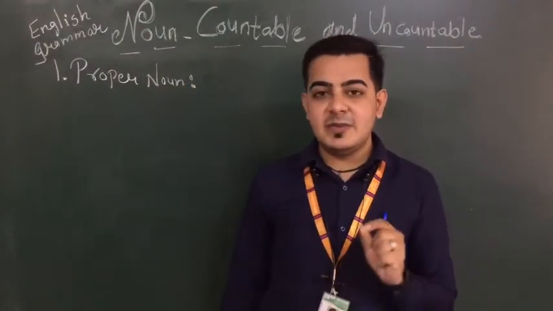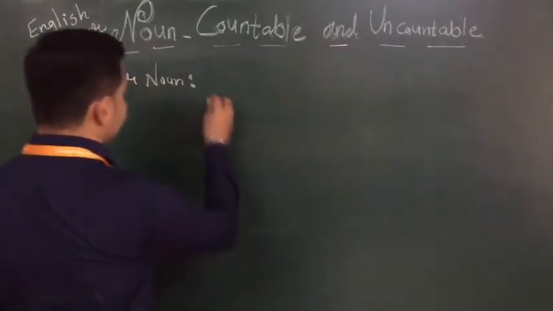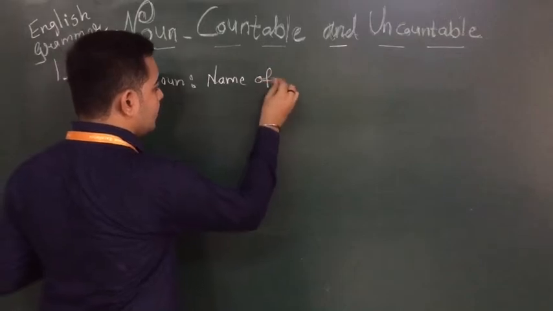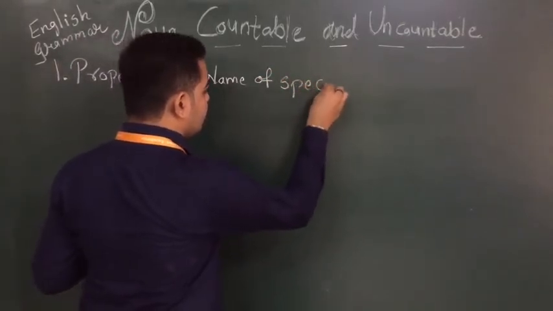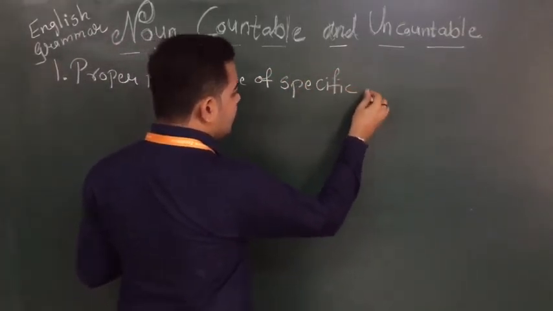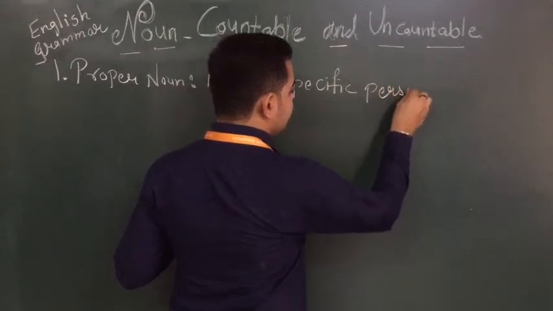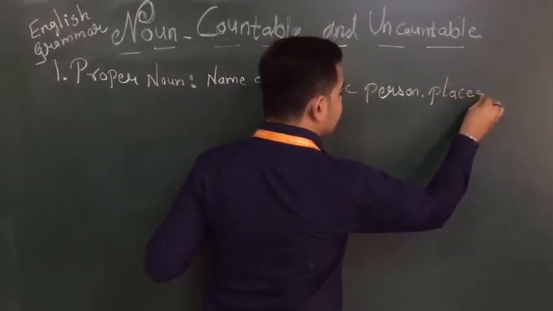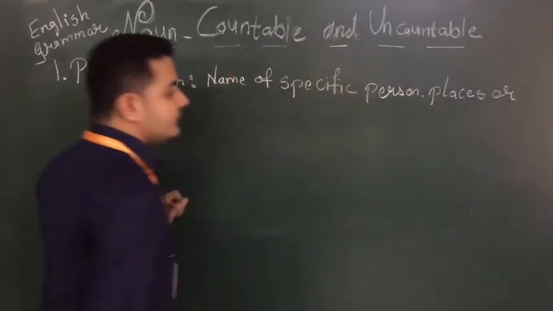Name of a specific person, place, places or things.